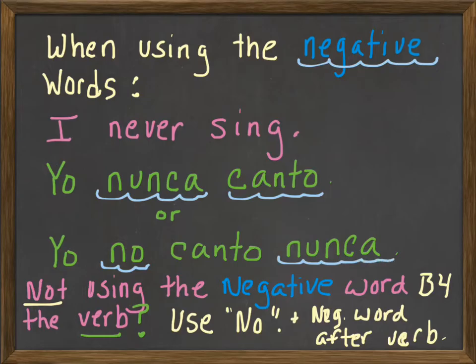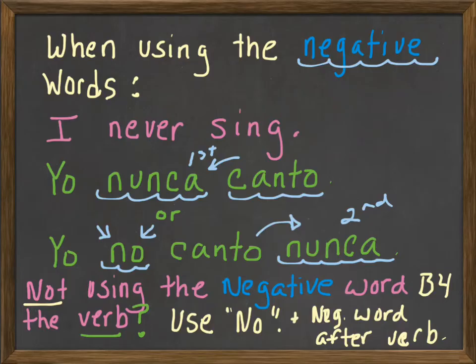You can either put the negative word first, or you can put it second, after the verb. So it can either come before the verb or it can come after the verb. But if you put it after, you have to make sure that you have the no before the verb, okay? So you can't say yo canto nunca. It would have to be yo no canto nunca to say I never sing. So those are your two options. You can either say yo nunca canto or yo no canto nunca, okay?